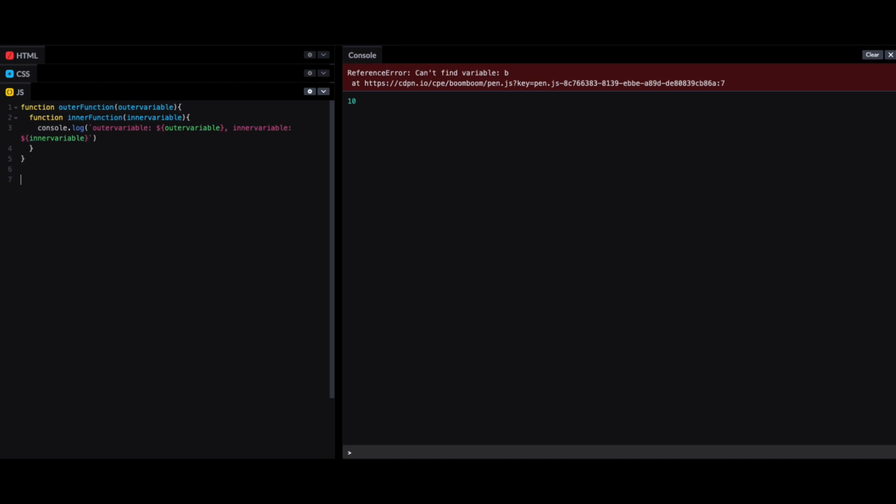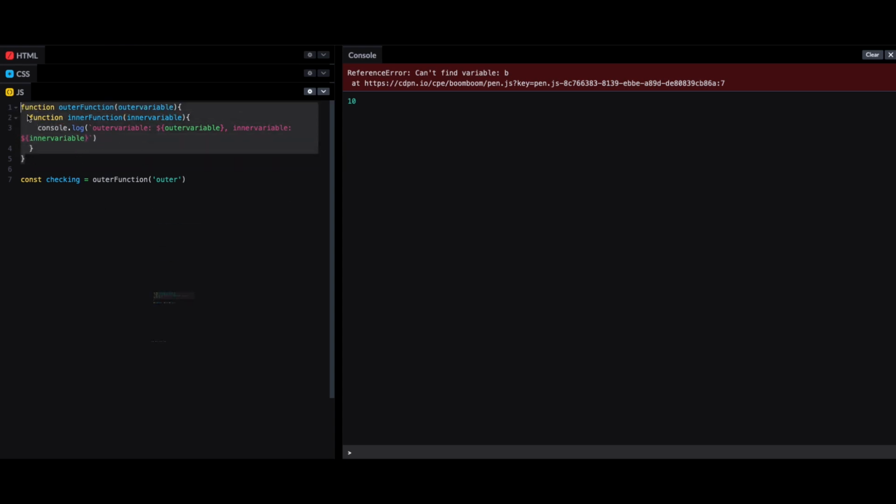So let's say I'm invoking that function: const checking equal to outer function and, where, outer. Okay, so right now, if this line of code is executed, the outer function executes, it will take the value for the variable outer variable as outer, and it will come inside the scope of the outer function.